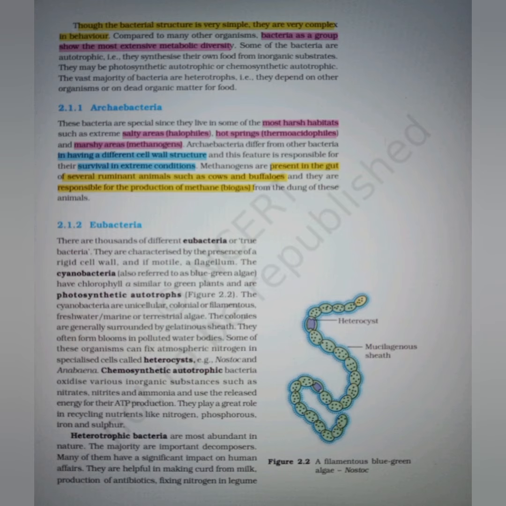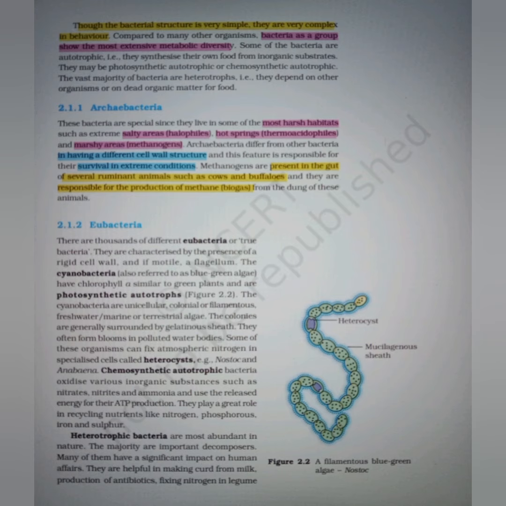The cyanobacteria, also referred to as blue-green algae, have chlorophyll a similar to green plants and are photosynthetic autotrophs. The cyanobacteria are unicellular, colonial, or filamentous, in freshwater, marine, or terrestrial habitats. The colonies are generally surrounded by a gelatinous sheath.